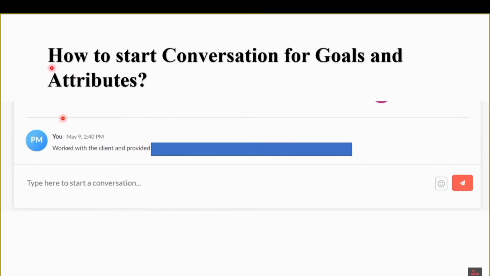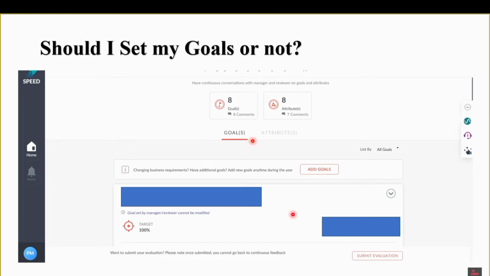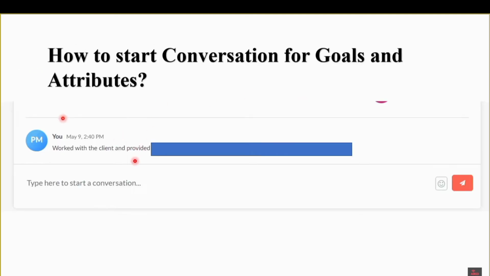Here you also find how to start a conversation for goals and attributes. You can simply start a conversation by adding a comment for each and every goal. But guys, make sure that for each goal you have at least one comment. Then the manager will also add one comment and that is done. The same thing goes for attributes as well. You should add at least the same number of comments for those attributes. That is very important. You can also add comments in that.